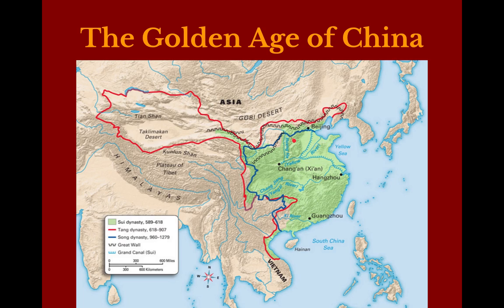We're going to talk about the Sui Dynasty briefly, but I want us to focus primarily on the sizes of both the Tang and the Song Dynasty. So the Tang Dynasty comes first. Notice first how far west it extends. This actually is past the present day political borders of China. So they're going into present day Kazakhstan in this map.